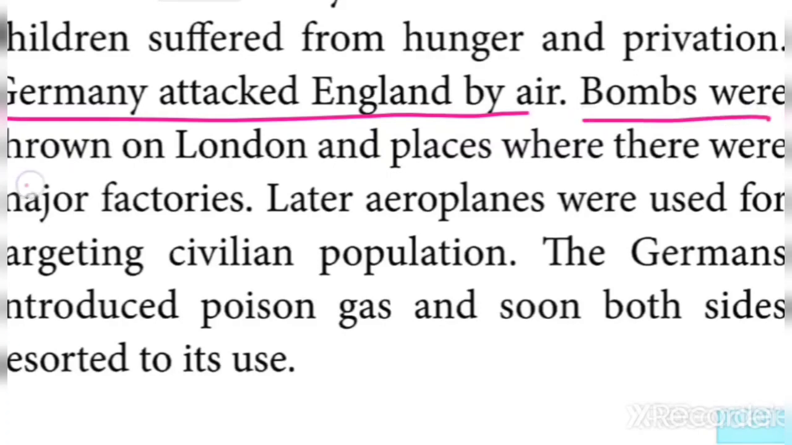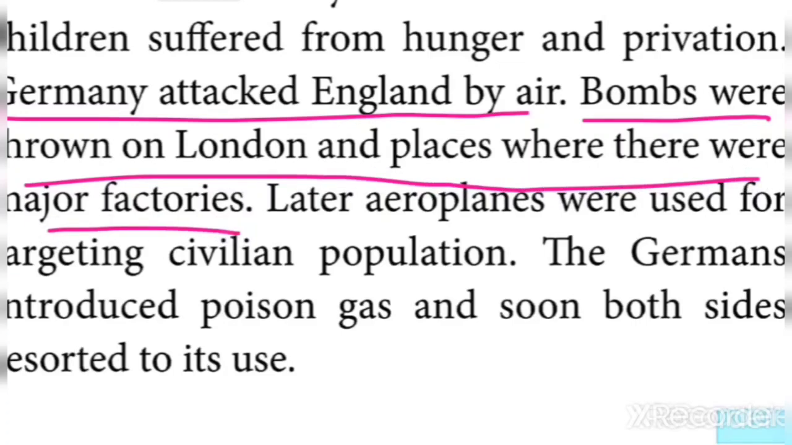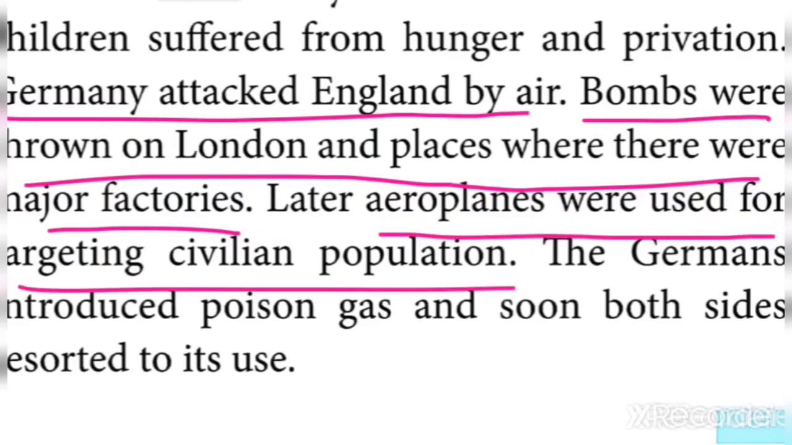Bombs were thrown on London and on places where there are industries, on the industries as well as on London. So later, aeroplanes were used for targeting the civilian population. What is meant by civilian population? That's the common people, the public. Okay, so that's the thing.